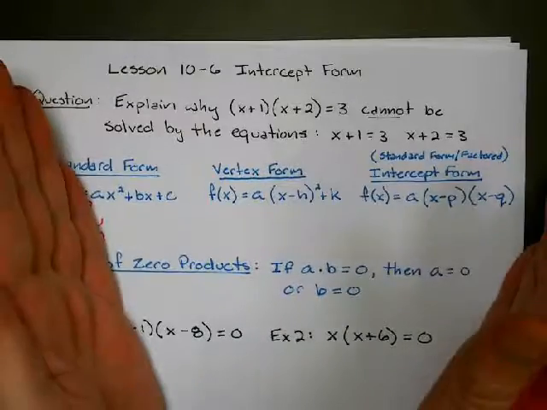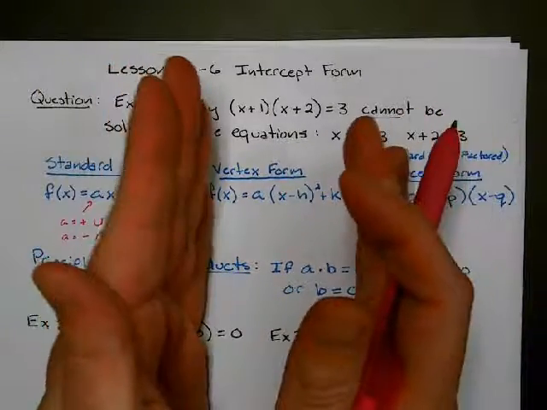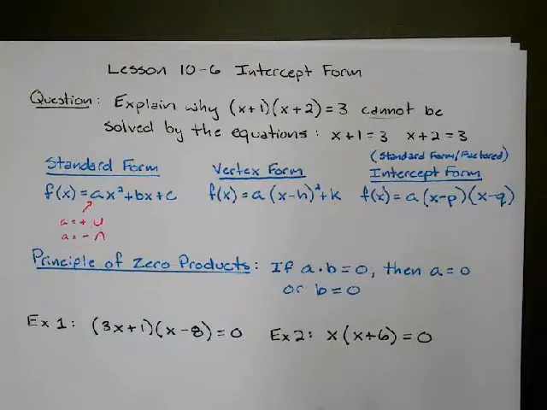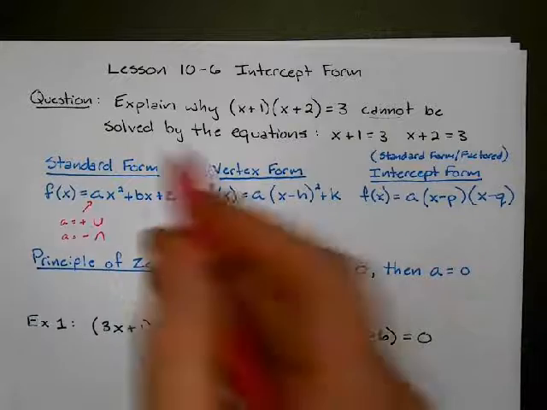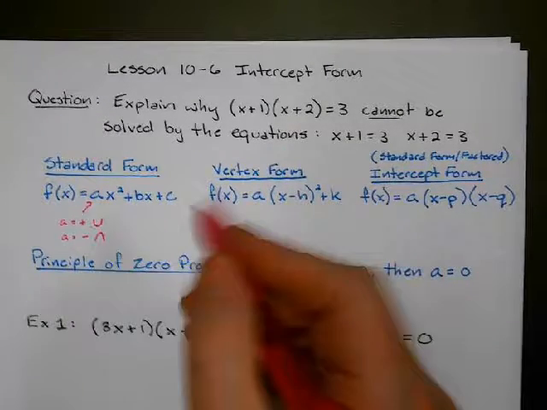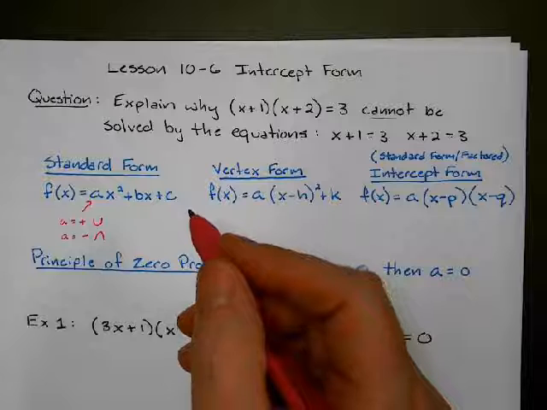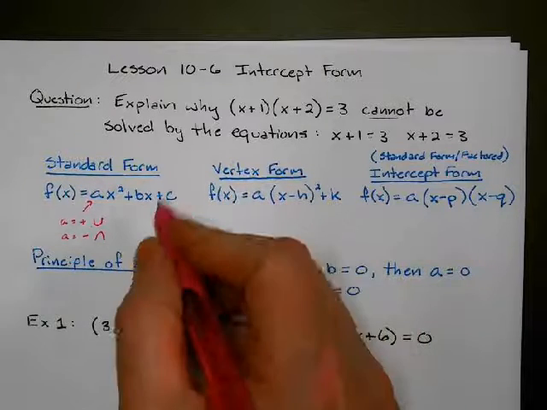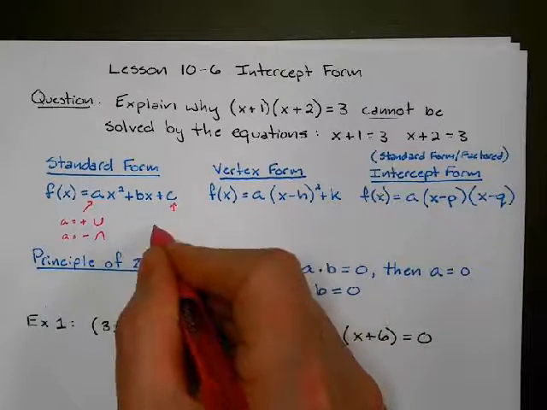So the bigger the a value, the more it pulls them together. And we've looked at how c was a shift, moving it up and down. We're actually going to see, after we've talked about intercepts, that c is the y-intercept.